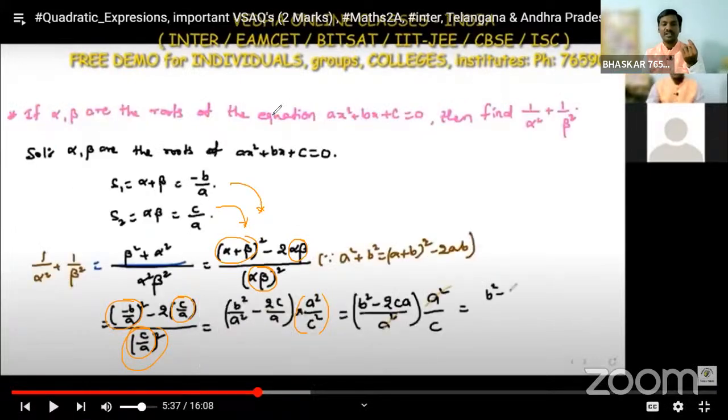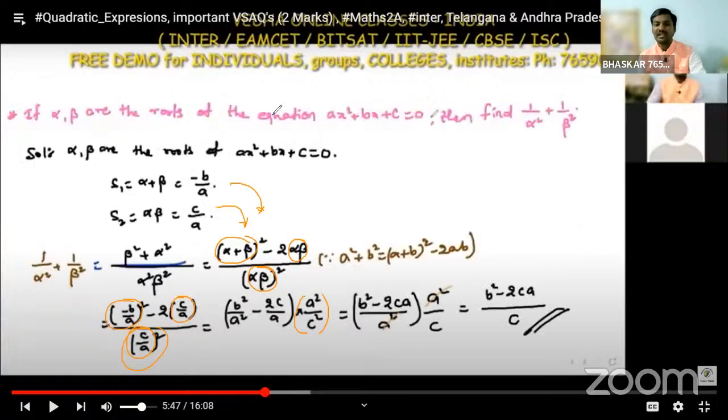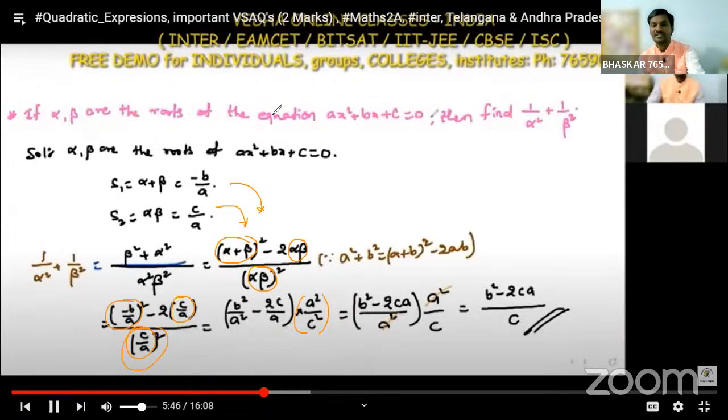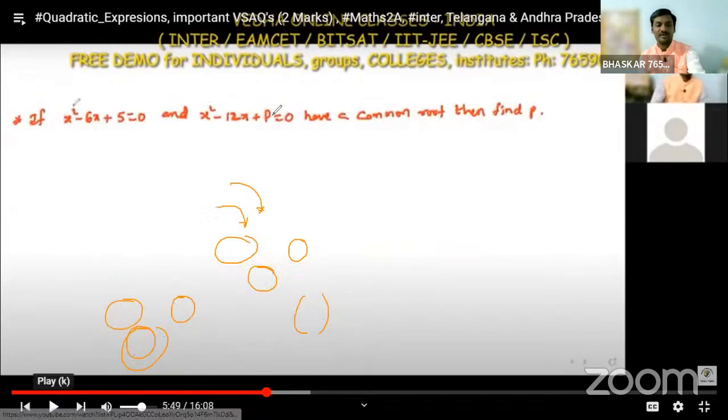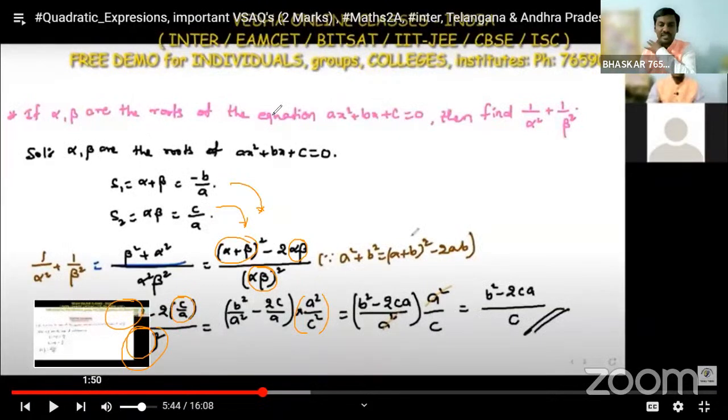Into a square by c square is as it is, and a square and a square get cancelled. The remaining final answer is b square minus 2ca, divided by c square. This is the required solution.